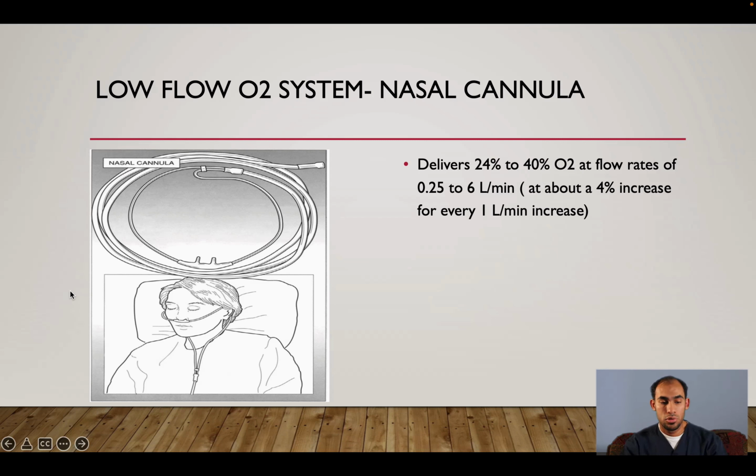It is easy to use, comfortable for the patient. Patient can talk and eat, and it will deliver 24 to 40% oxygen, and we can use it from 0.25 to 6 liters per minute. And if you increase the flow, you will increase the FiO2. For example, if you put 1 liter, it will give you 24. If you make it 2 liters, this will increase by 4% oxygen. It will come to 28.